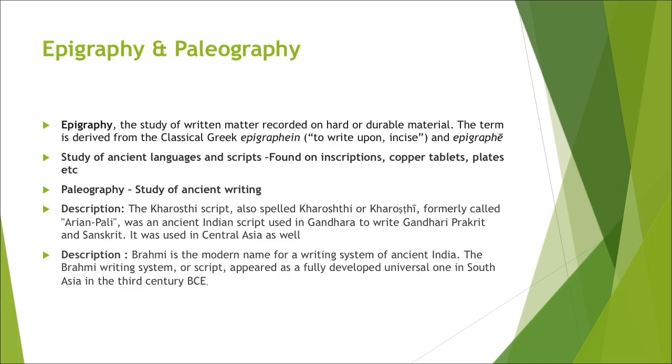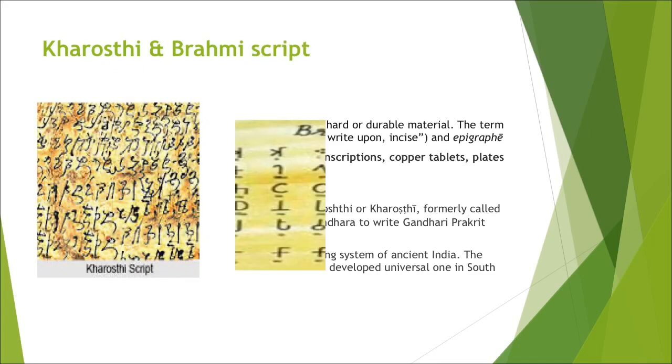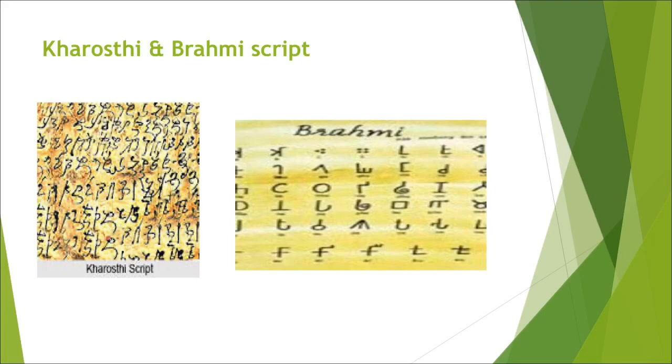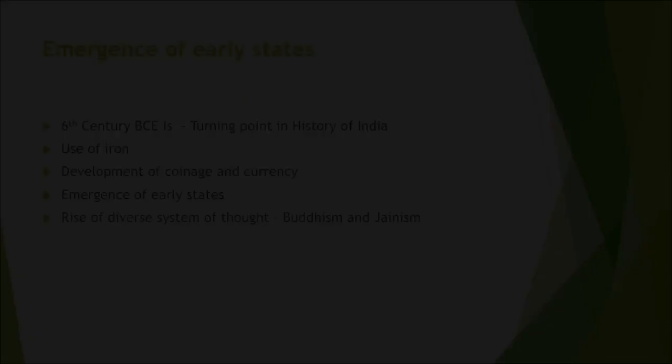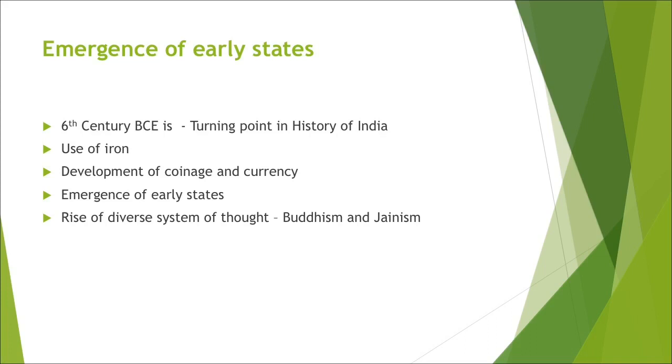This writing system appeared as a fully developed universal one in South Asia in the 3rd century BC. Ashokan scripts are mostly in Brahmi, Kharoshti and in Aramaic. See here, it's Brahmi and Kharoshti. Epigraphists have deciphered what the script actually means. And paleography is the study of ancient writings.